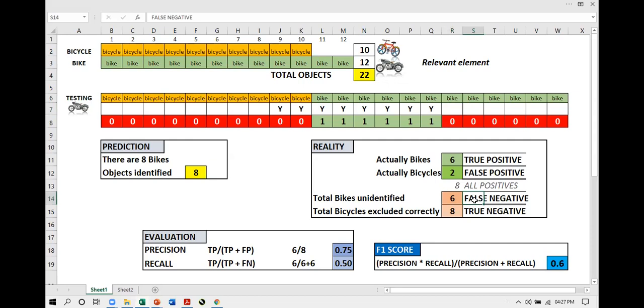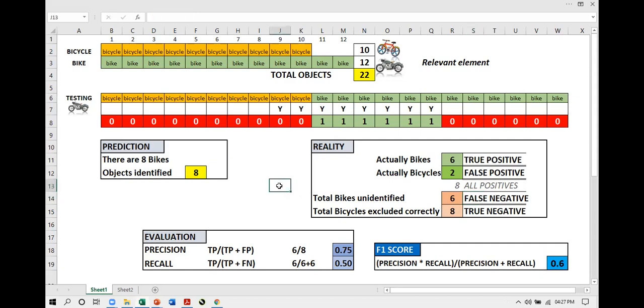So always remember, false positive and false negative are called errors. Whenever the model goes wrong, a false happens. If the model says this will happen and it does not happen, that is a false positive. If a model says this will not happen and it actually happens, that is a false negative. Whenever you find false positives and false negatives, they are called errors. And if false positives and false negatives are very much higher, then the model needs more training. Simple fundamental.